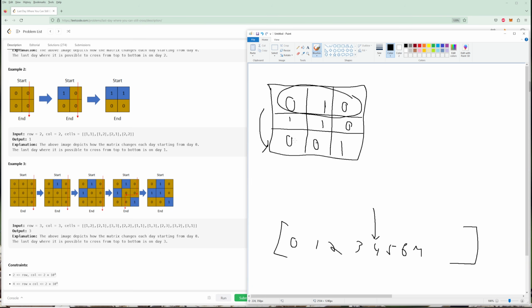That's just the standard BFS, right? You put all these cells into a queue, and if you can get to the bottom from any of those, then you can say that that day works as a solution. And if that day does work, let's say we pick a day like this day here.